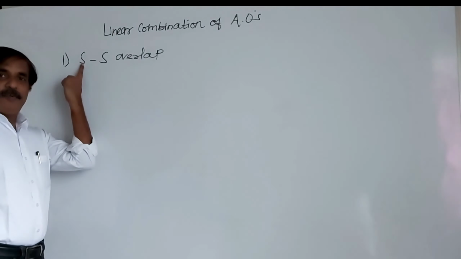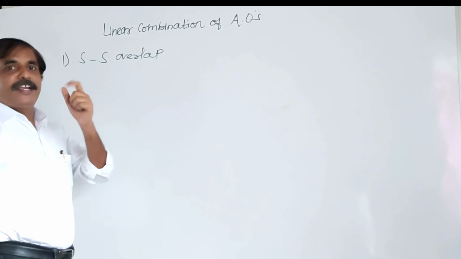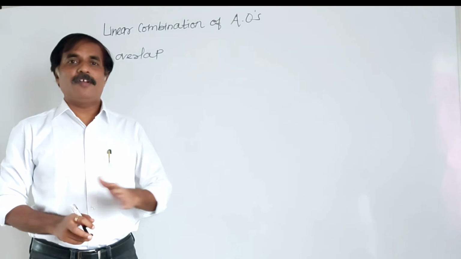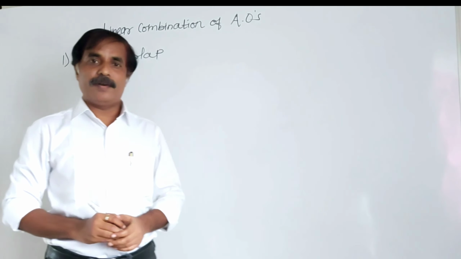That is, the s atomic orbital of one atom and the s atomic orbital of another atom, there is a linear combination. And when these two atomic orbitals combine linearly, there is a formation of bonding molecular orbital and anti-bonding molecular orbital.